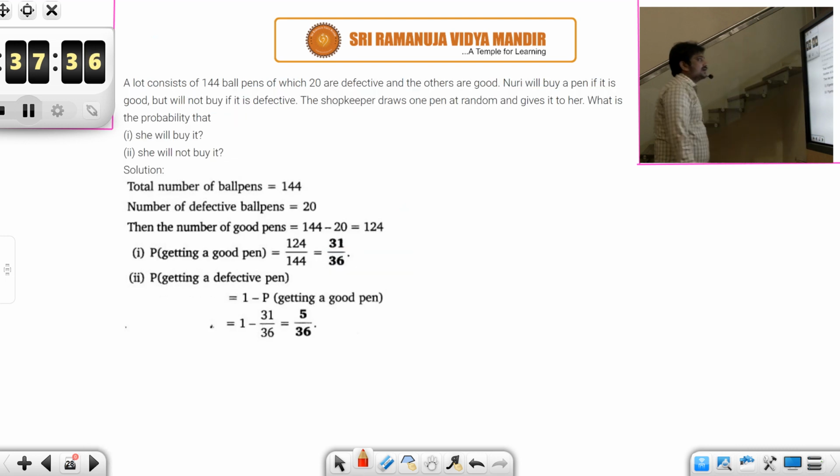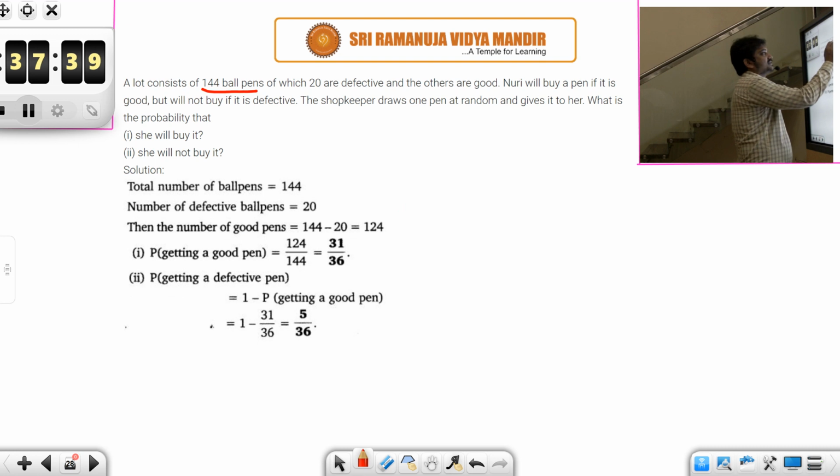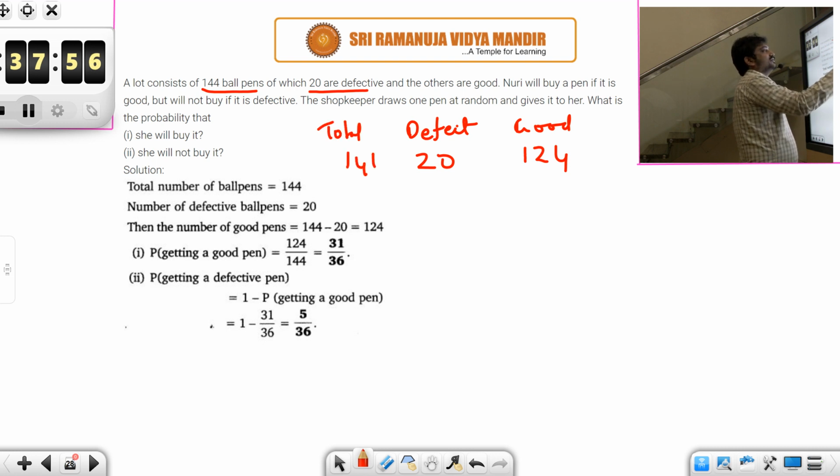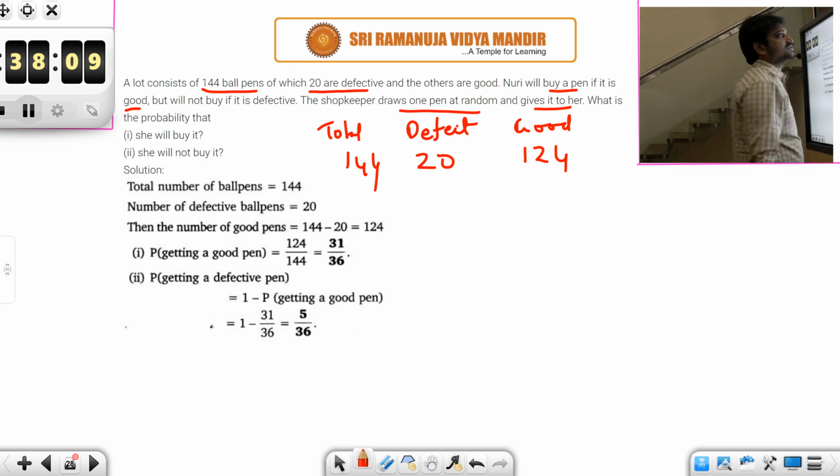Let's look at the next question. A lot consists of 144 ball pens, of which 20 are defective. And good ones are how many? 124, isn't it? Because the total is 144. Now look at the question. And others are good. Noori will buy a pen if it is good, but will not buy if it is defective. So the shopkeeper draws one pen at random and gives it to her. What is the probability that she will buy it?